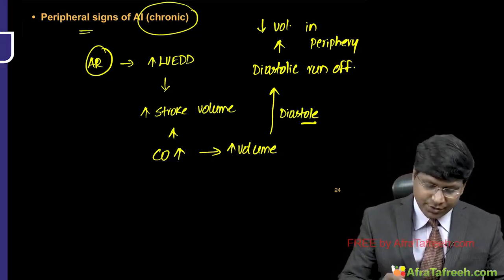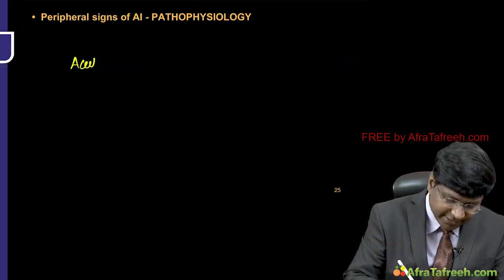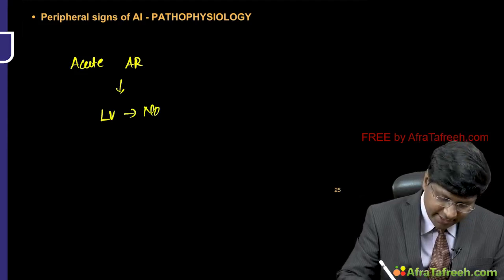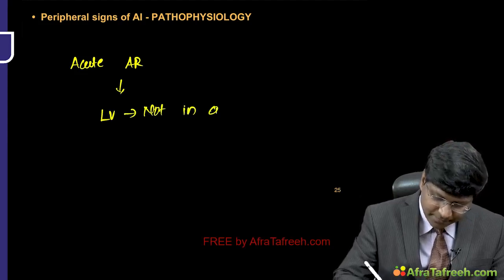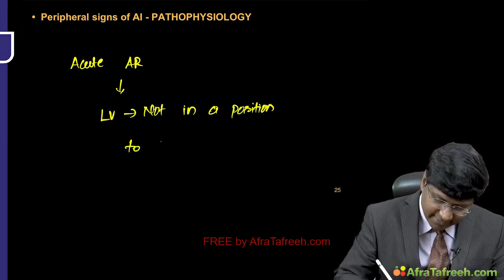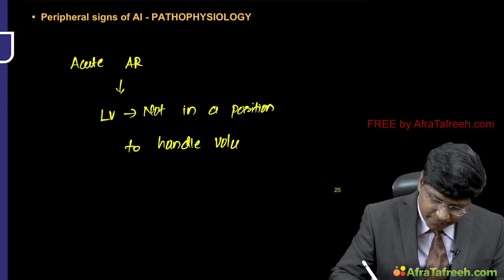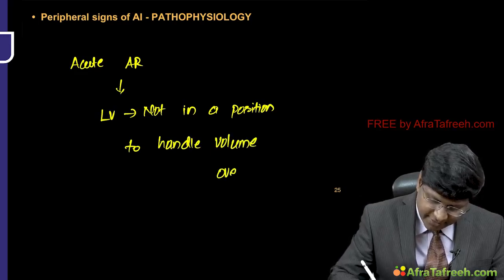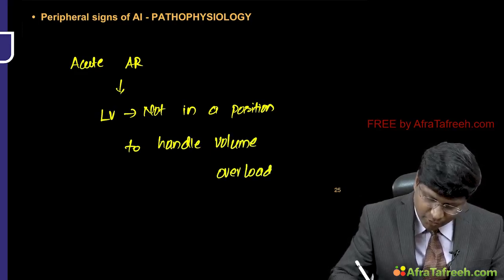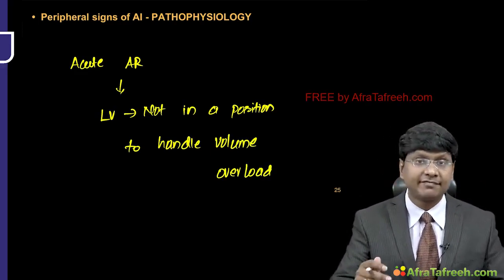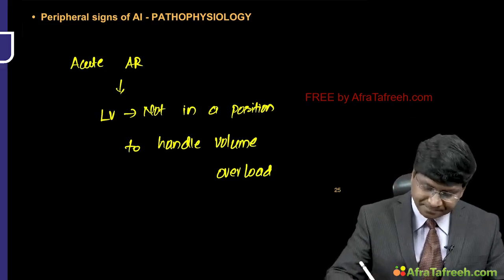Whereas in acute AR, the left ventricle is not in a position to handle the volume overload. So when the left ventricle is not in a position to handle the volume overload, the individual will directly land up in pulmonary edema. You don't have an increase in the stroke volume, right?